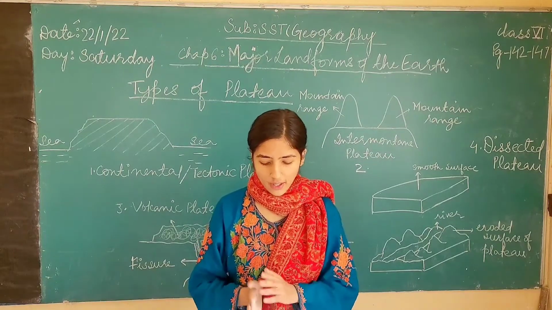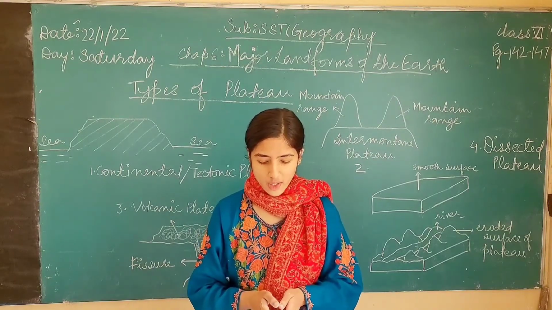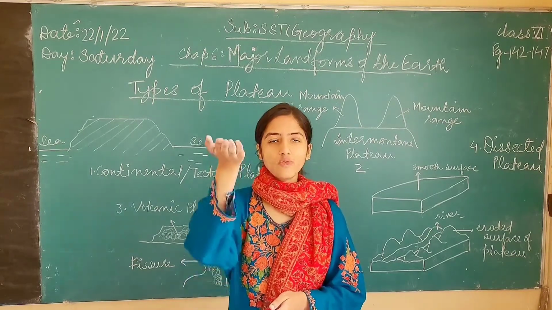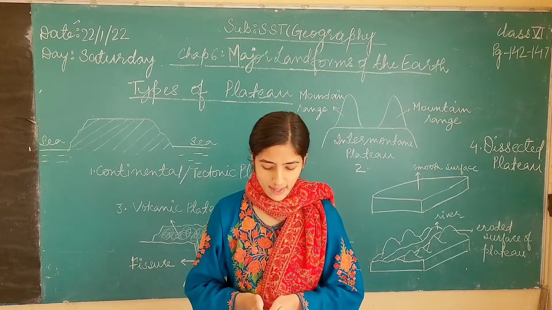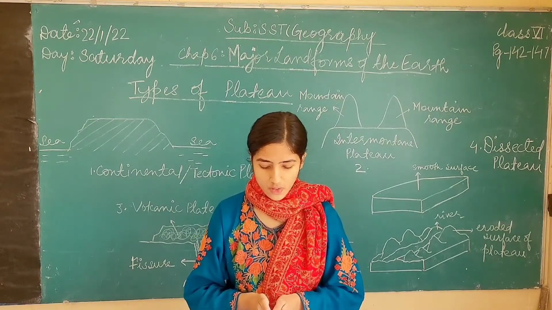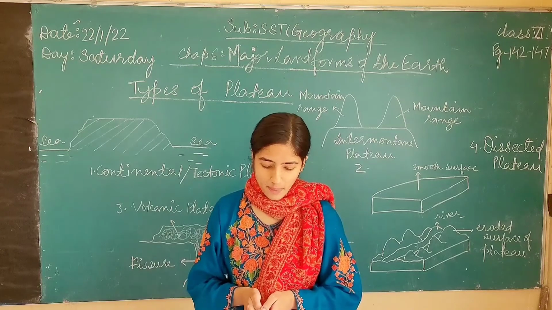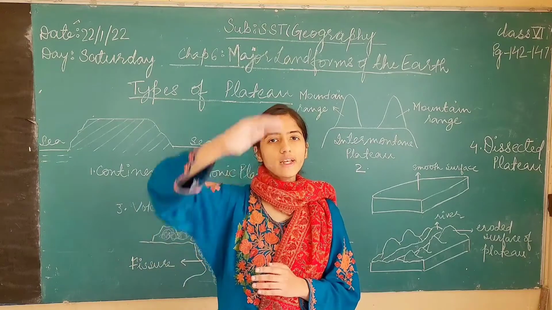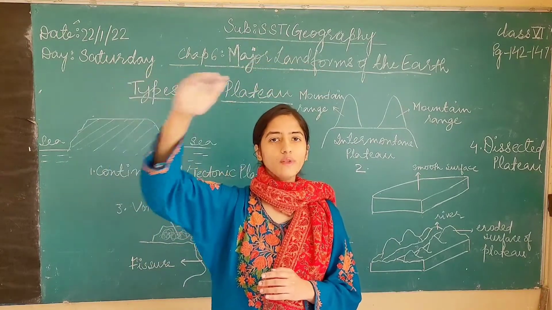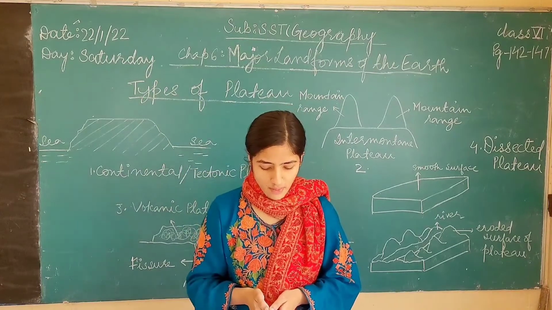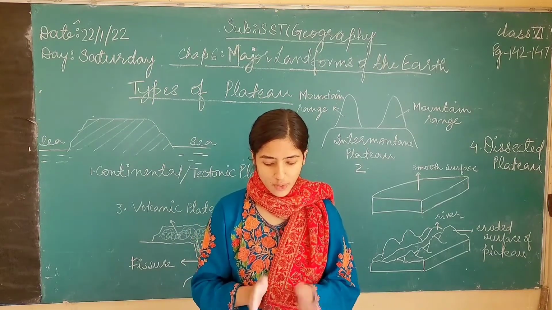The vertical earth movement may uplift vast areas of considerable size. A tectonic plateau is formed because of the vertical movement of the earth. Then they are termed as continental plateaus or tectonic plateaus. They have a fairly uniform altitude, that is, their height is uniform at the top. At the top of the plateau, the surface is uniform.